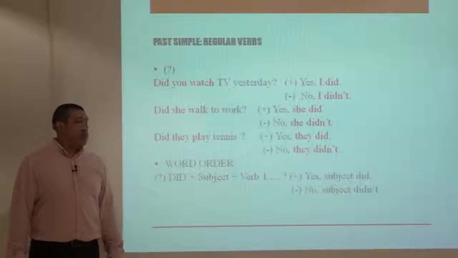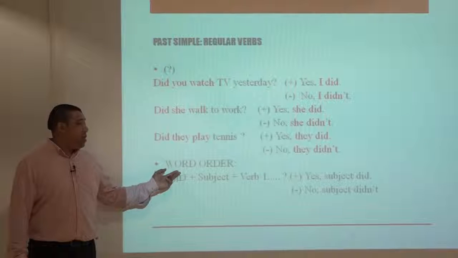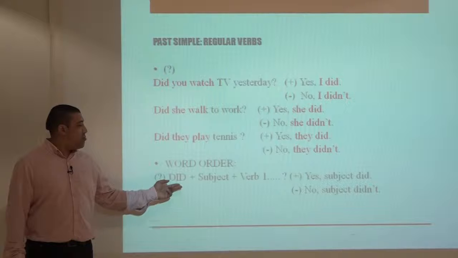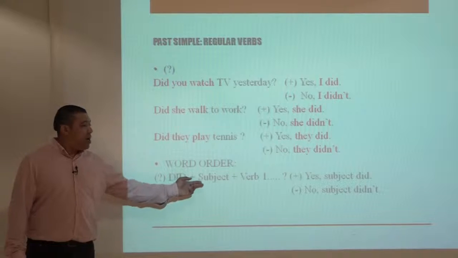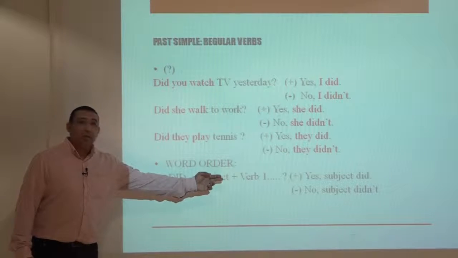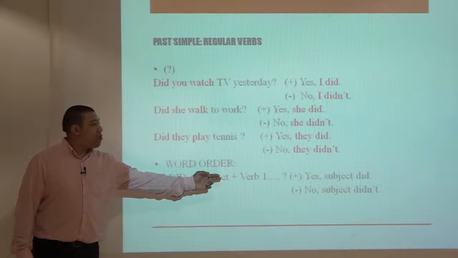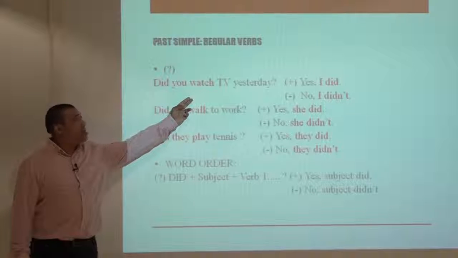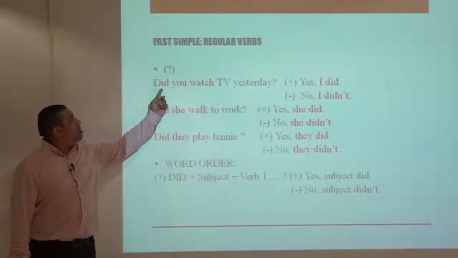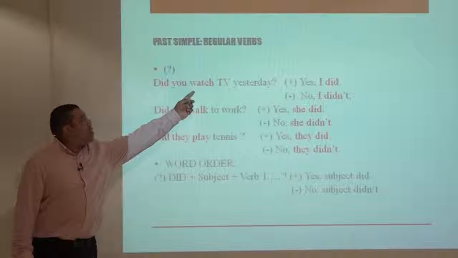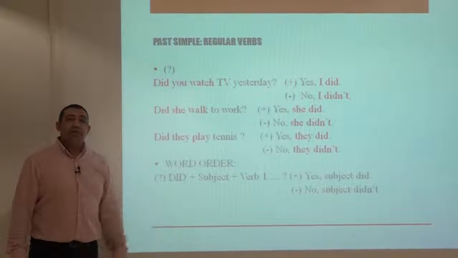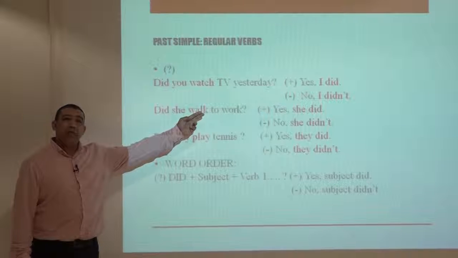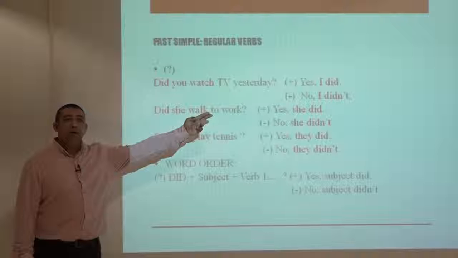In question forms, the word order should be: first, we have auxiliary verb in the past, which is did, followed by a subject, and then bare infinitive or verb 1. For example, did you watch TV yesterday? So we have did and then bare infinitive. If the answer is positive, we say, yes, I did. Or if the answer is negative, we say, no, I didn't.